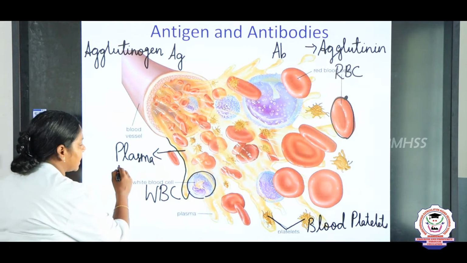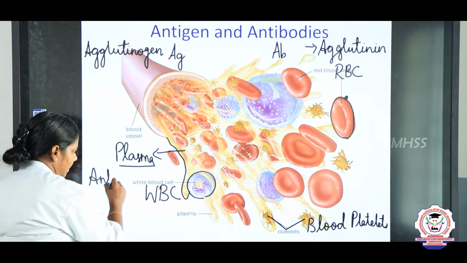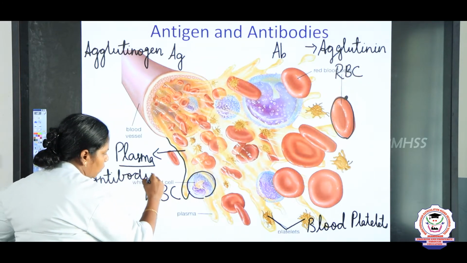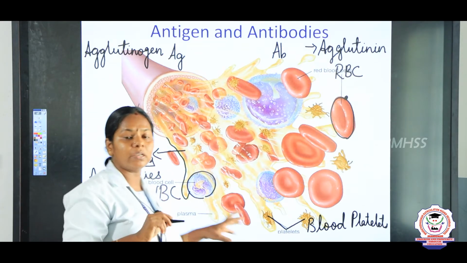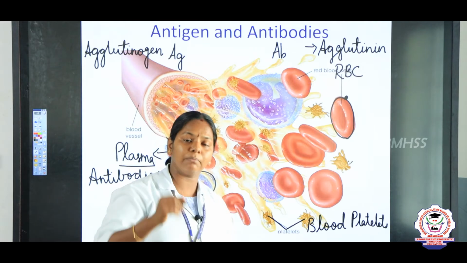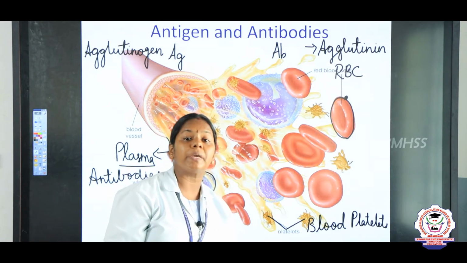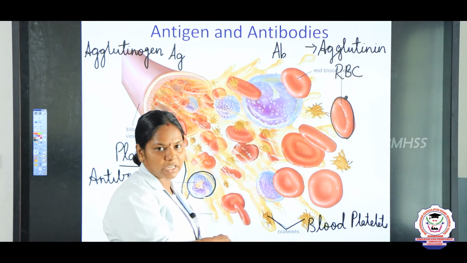Antibodies are present in the plasma. One thing you have to remember, children, is that the antigen and antibody should not be of the same group. For example, if you possess the A antigen, the blood antibody should be anti-B. Now let us see the classification of the blood group.